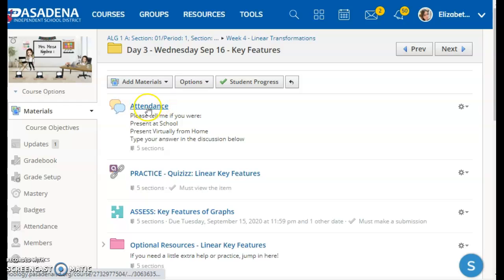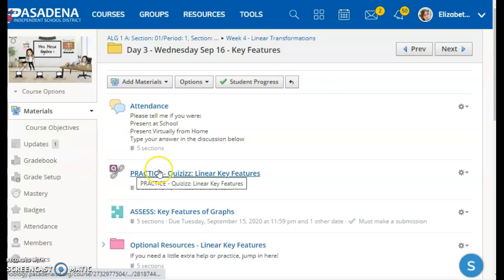I started adding this to every day. You will just click on it and you will type whether you were present in school or you were present virtually from home. Just type it in the discussion. That's how I'm going to be taking attendance, but I will also be taking attendance based on whether you did the work for that day or not. And also remember that those are actual grades that if you don't do it will become zeros.